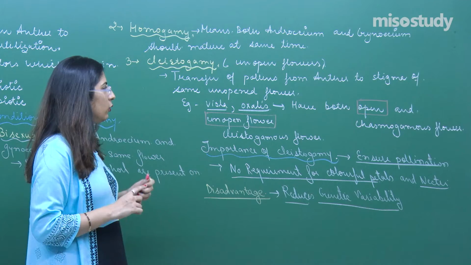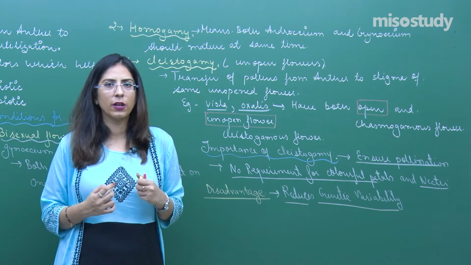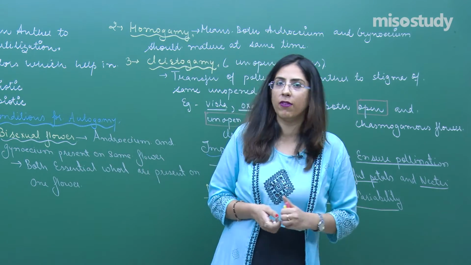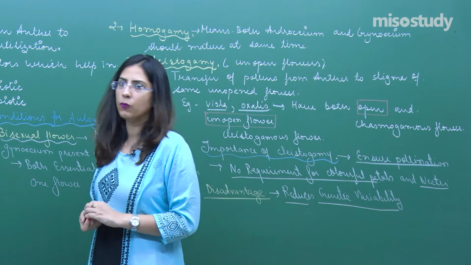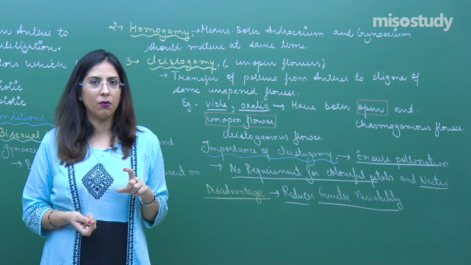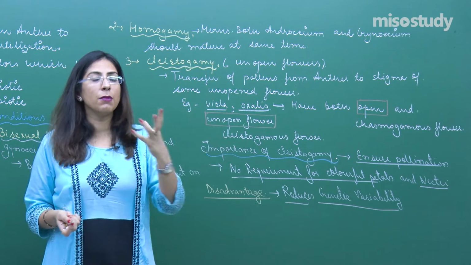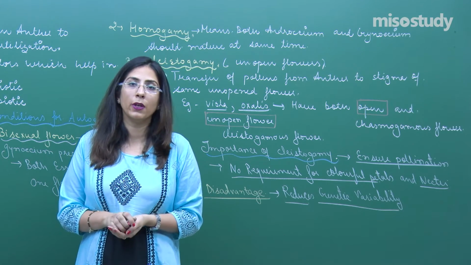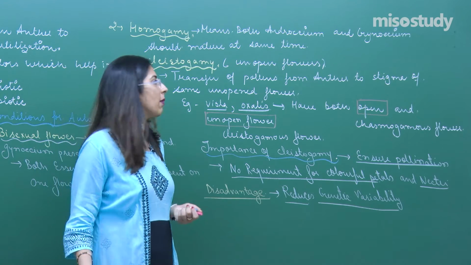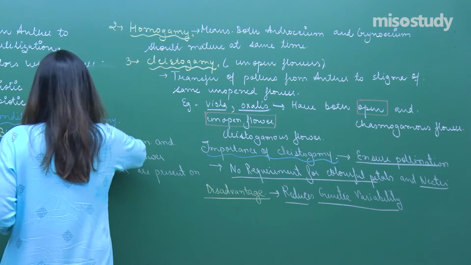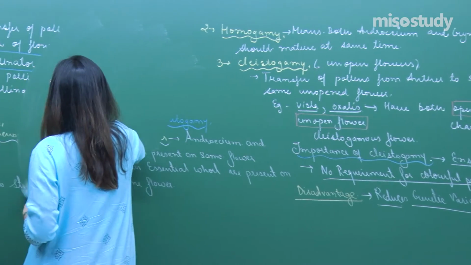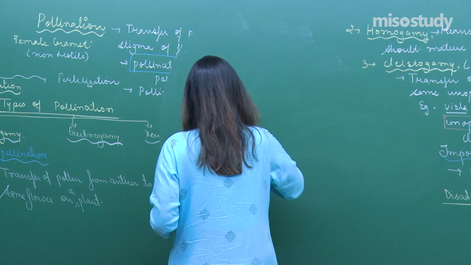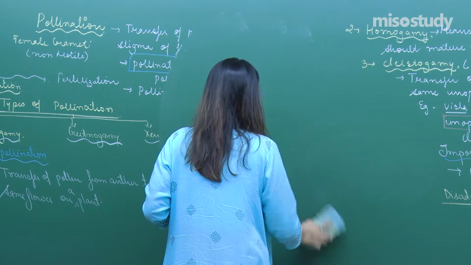Now I know that you might be confused regarding this cleistogamous. Something might be in your mind that, ma'am, you are talking about an unopened flower, that means you are talking about a bud. No, I am not talking about a bud right now. I am talking about a complete flower which has all these structures present, but that is not open. So the next type of autogamy we have is bud pollination.